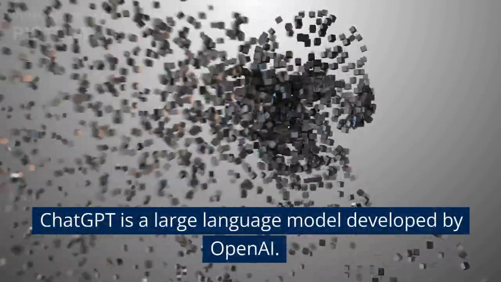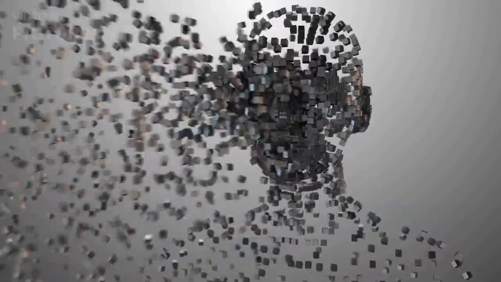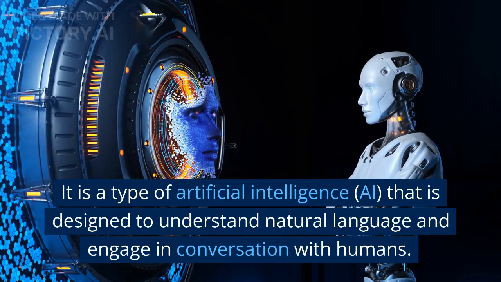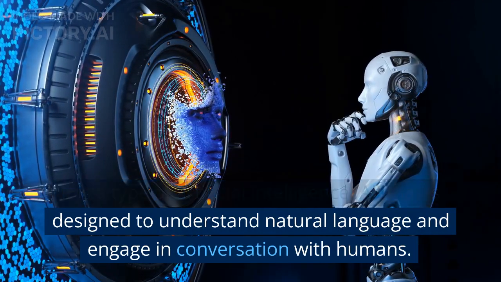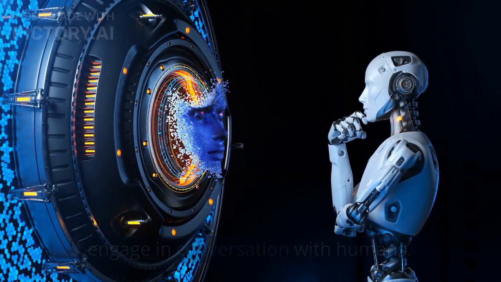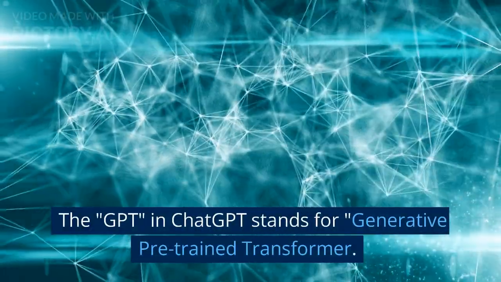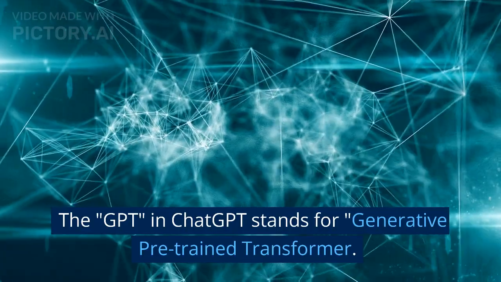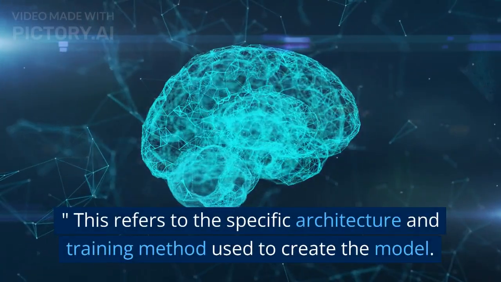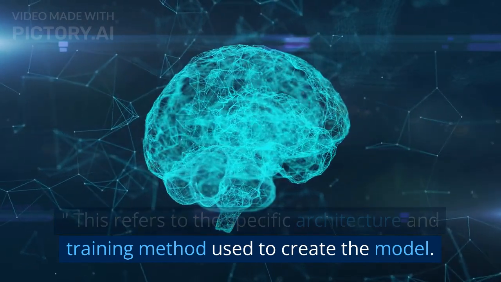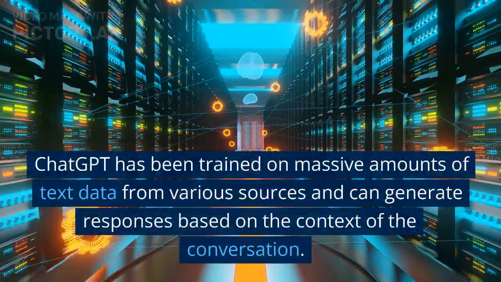ChatGPT is a large language model developed by OpenAI. It is a type of artificial intelligence, AI, that is designed to understand natural language and engage in conversation with humans. The GPT in ChatGPT stands for Generative Pre-trained Transformer. This refers to the specific architecture and training method used to create the model.